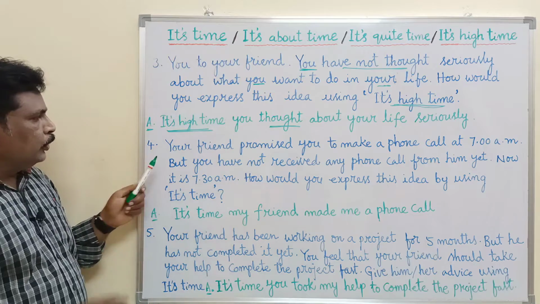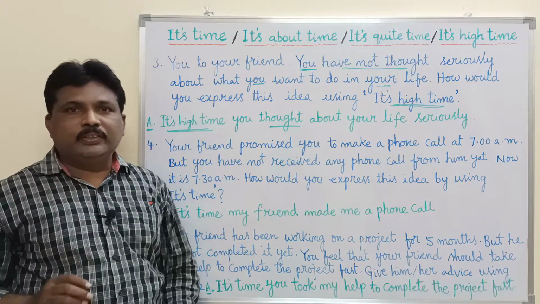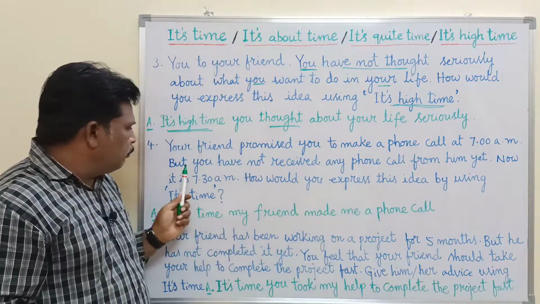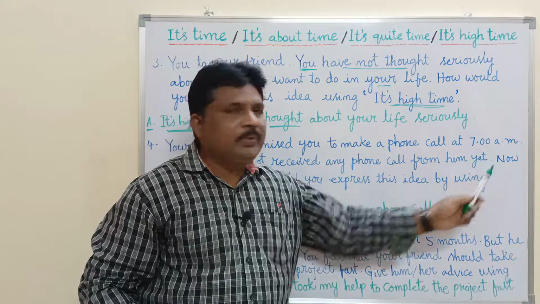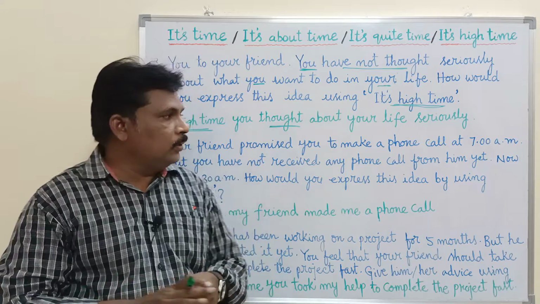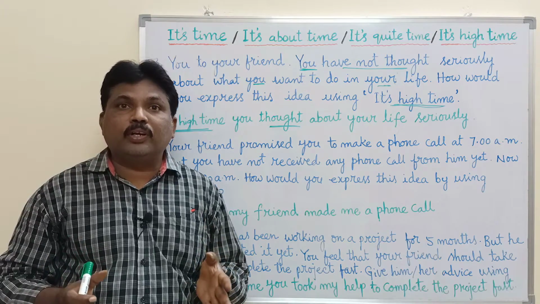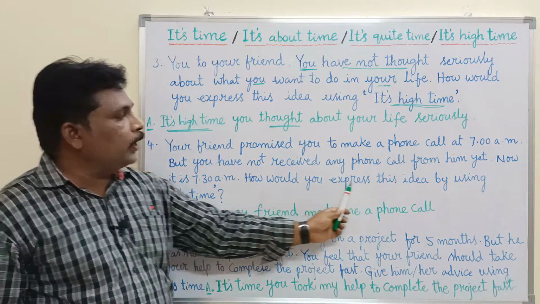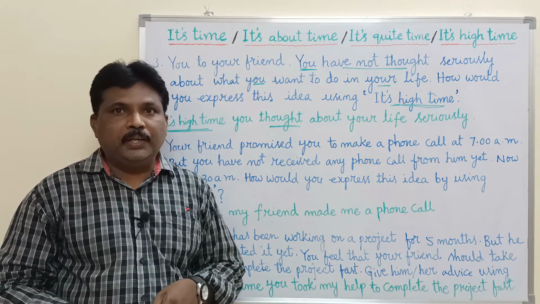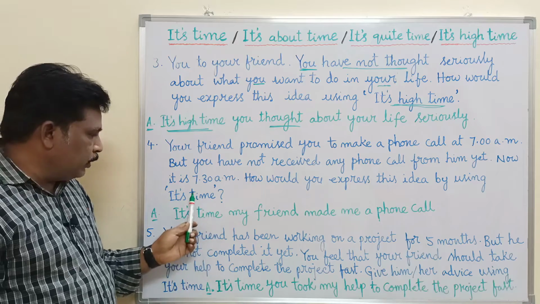Next, the fourth one. Your friend promised you to make a phone call at 7 a.m. Your friend promised you that he would make a phone call at 7 o'clock in the morning. But you have not received any phone call from him yet. Your friend has promised, but he has not called you at that time. Now it is 7:30 a.m. Already half an hour has passed. How would you express this idea by using "it is time" in this particular context?